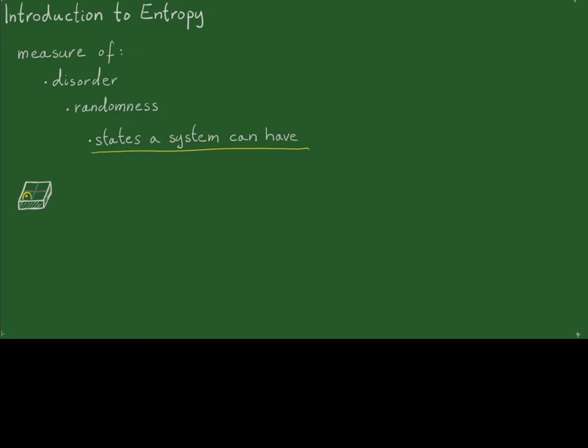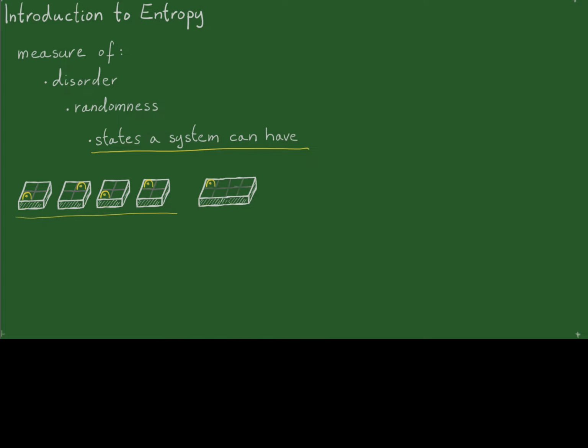Imagine this box. It has 4 available spaces, and I have placed a single egg in one of the spaces. What are the possible states for this particular system? Well, I can move the egg around. So this would be a state, this would be a state, and this would be a state. So these 4 states represent the entropy of the system.